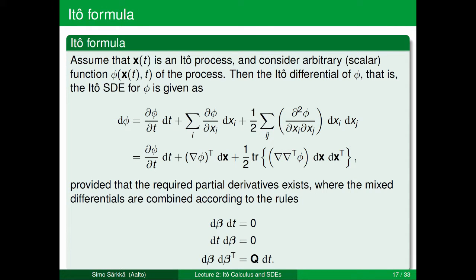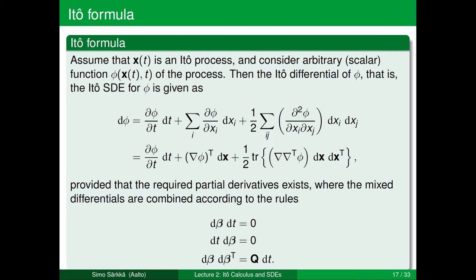Let's now take a look at the Ito formula, which replaces the chain rule in the case of stochastic differential equations. What it says is that if we have an x of t, which is an Ito stochastic process, and a scalar function phi of x and t, then the Ito differential of phi is given by a formula like this.